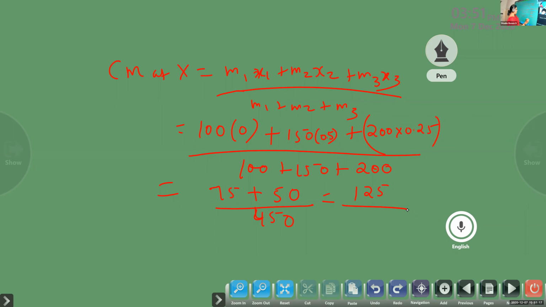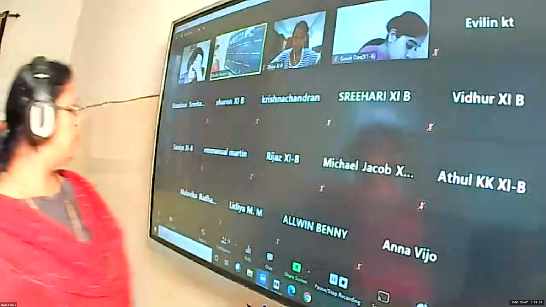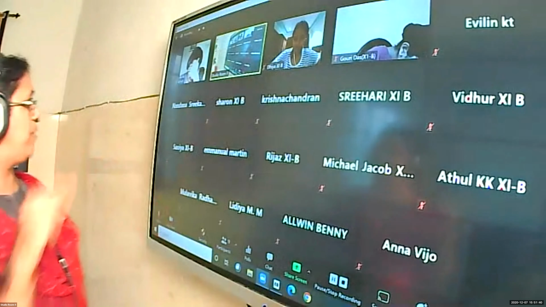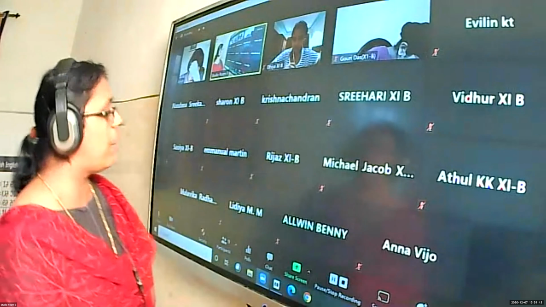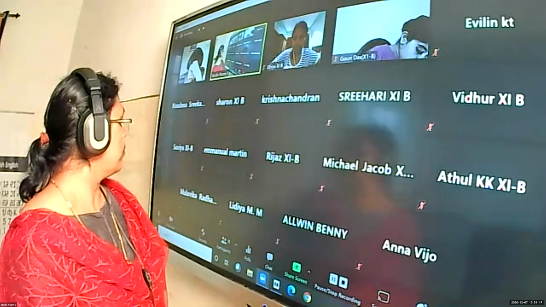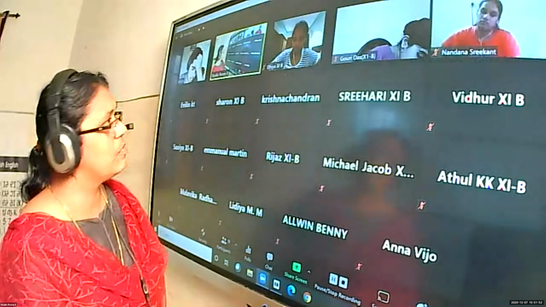First, it is divisible by 15. What is the smallest fraction you got? 120 by 450. Anyone can do it, not only Achyut. Anyone who comes, Atul and all must have completed. You can give me the answer. 120 by 450, what is the fraction? The smallest fraction we got after cutting. Anyone can tell me the answer, no problem. So many are there? Video is off, majority.